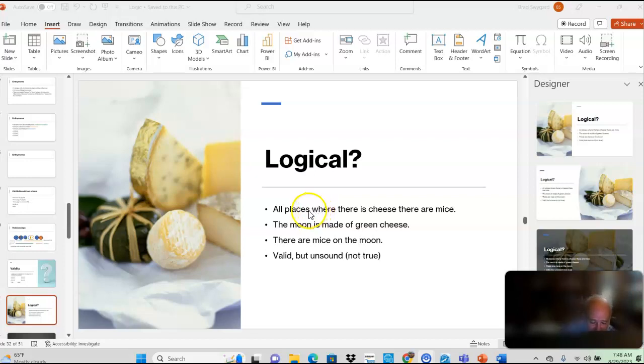Now, I know the mice like to get into that, so that may be the most true premise of all of them. That mice like cheese anyway. They like to go where there's cheese. But the moon is made of green cheese, obviously, is wrong. It's made of blue cheese, right? We all agree on that. That's just a common